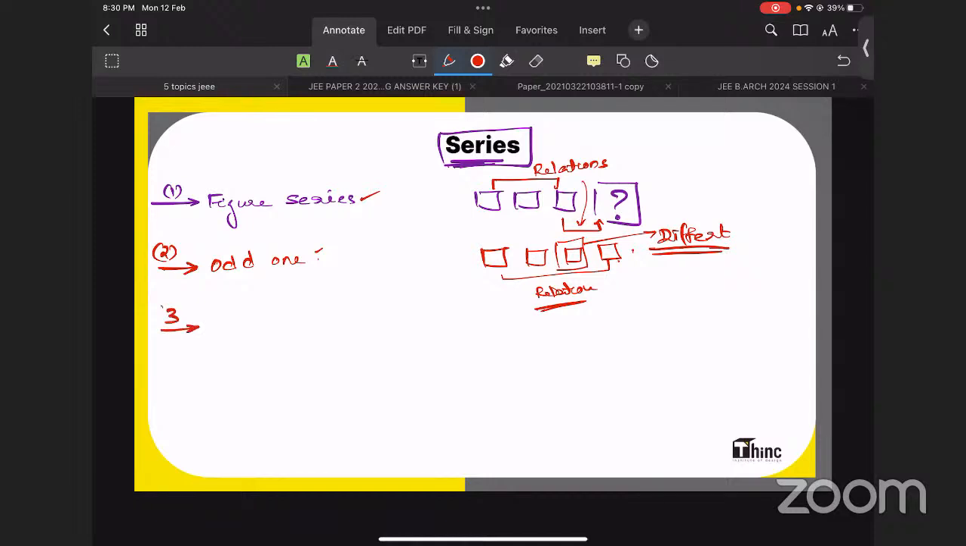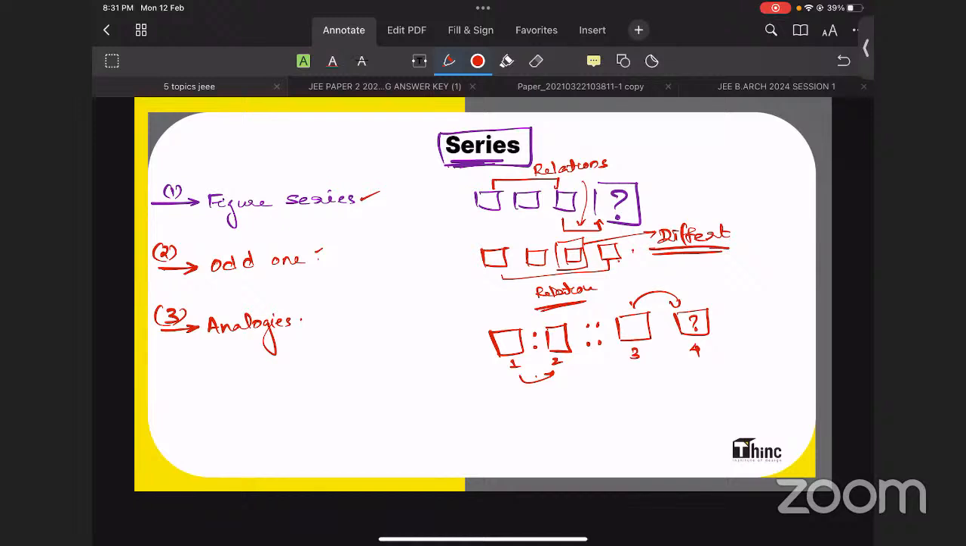Next, the third one is analogy type questions, or analogies, which you can expect in the exam. This time it didn't happen, but I think last year there was a question from analogy. You will be provided with 2 figures. Figure 1 will be related to figure 2 in a certain manner. Similarly, you will have figure 3, and you need to predict which will come in the position of figure 4, applying the relation. That is the analogy type question.